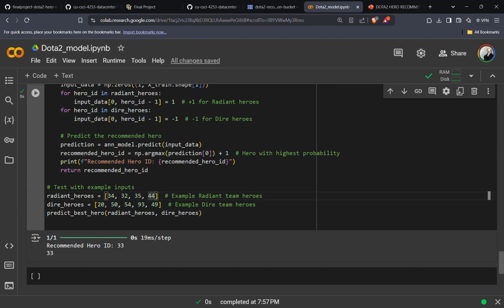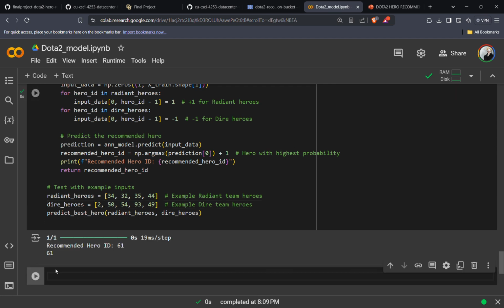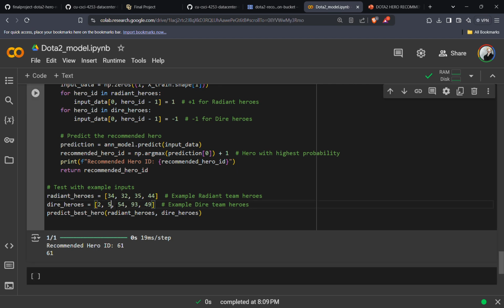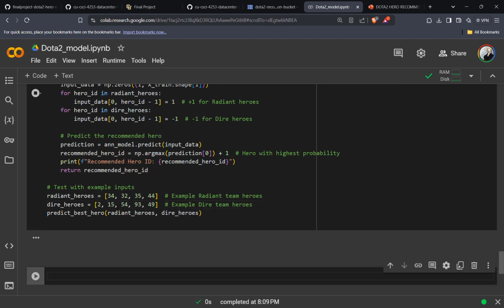So for example, this 33 is based on these numbers. If I alter this to be 2 instead of 20, I get another hero as recommendation. If I do 15 as a hero, I get 35 as a recommended hero. So this is how I used to debug. If I get null or NaN, or if I don't get anything, or if I get a single number for every input, that is how I found out if there are any errors, and there were so many errors that I solved.